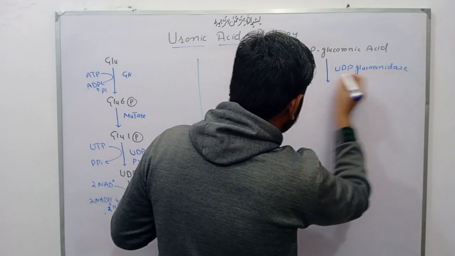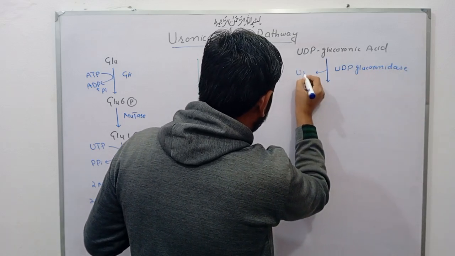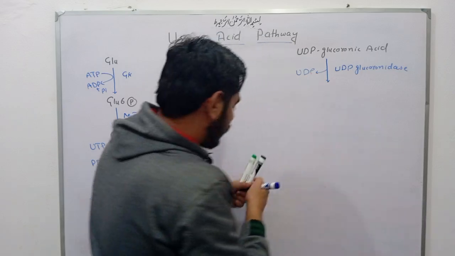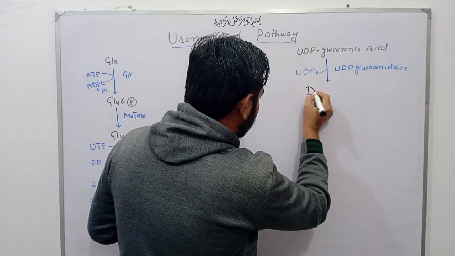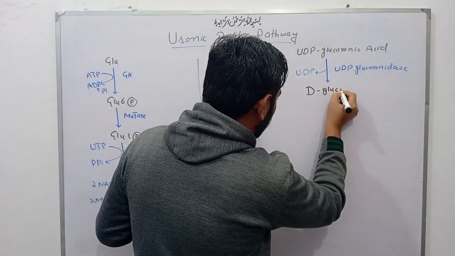there is a removal of UDP, uridine diphosphate, and there is a formation of D-glucuronic acid.